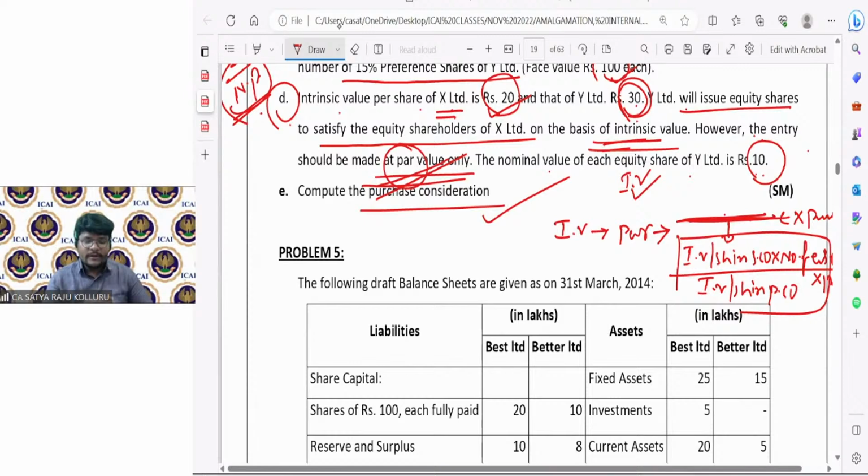In tomorrow's session, let's take 2 to 3 important problems, which are big problems, where we are going to present the balance sheet after amalgamation as well. So out of 2 to 3 problems, if time permits, I may take one more problem as well. Most of the problems, definitely 2 problems, will be taken from past exams only. For the remaining 1 or 2 problems, I will consider other ICAI material. With that, we can successfully close the chapter on amalgamation. Then we can start internal reconstruction.